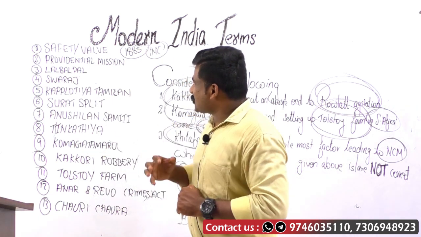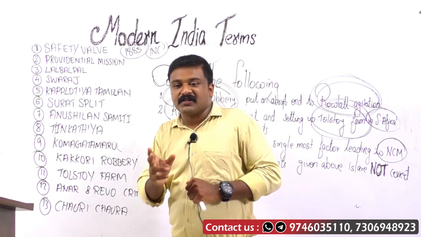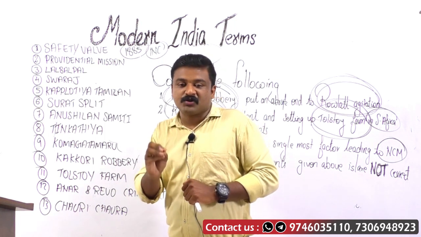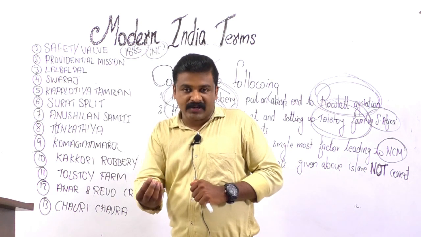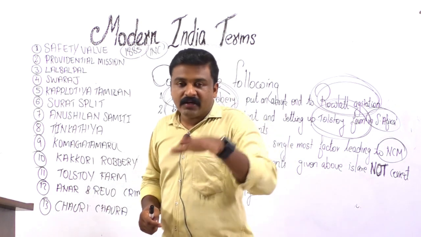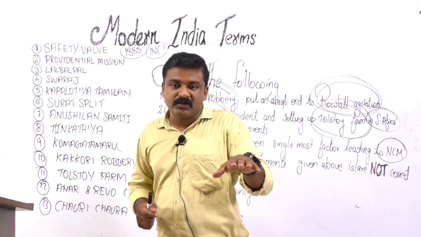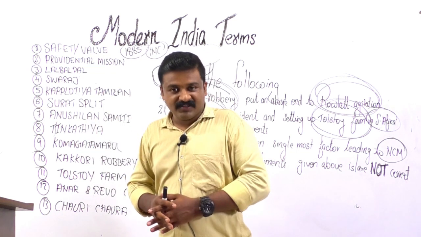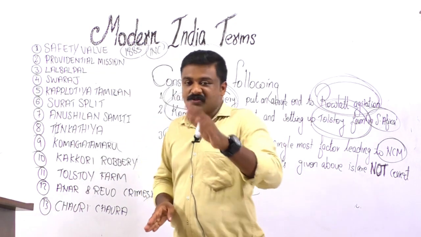Hume suggested that the Congress would be a safety valve for the growing discontent and anger of Indians against the British. This organization would act as a political platform on which the problems of Indians would be peacefully discussed and presented, avoiding armed agitation against the British. That was the idea.